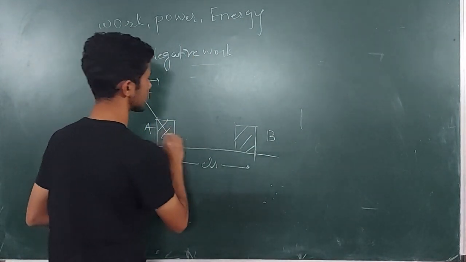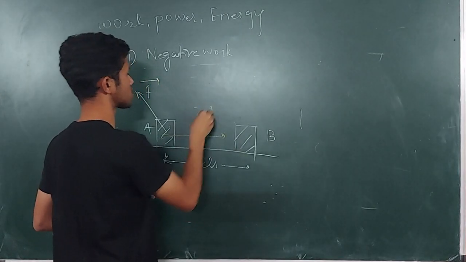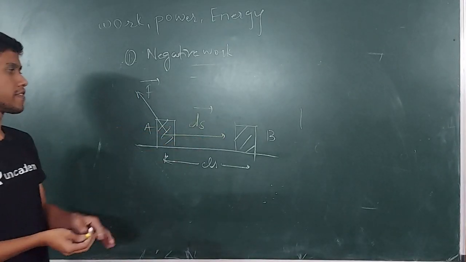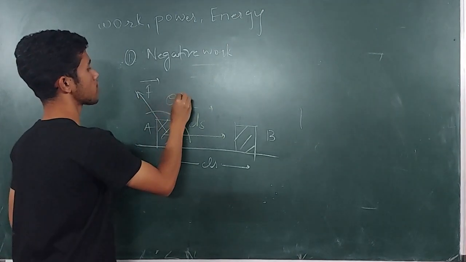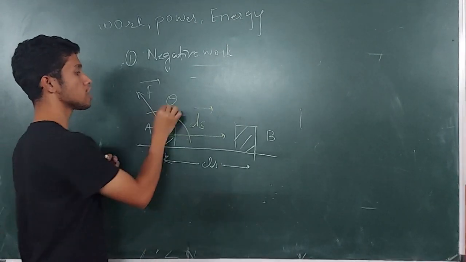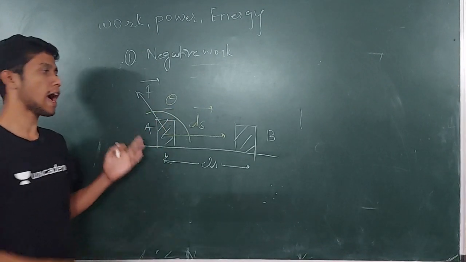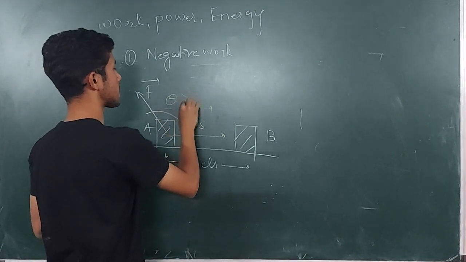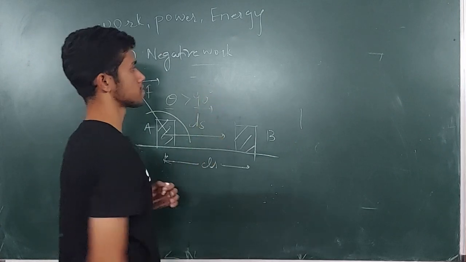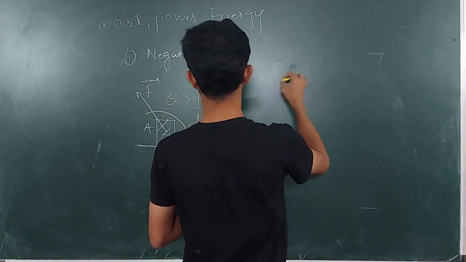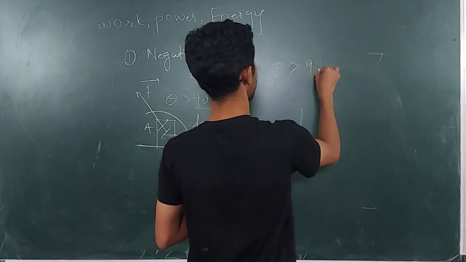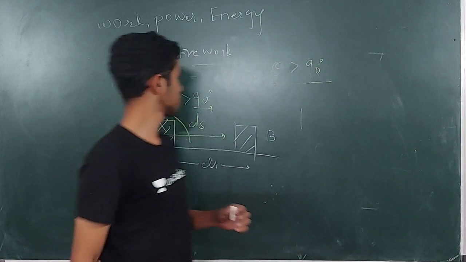The direction of ds is in this direction, the horizontal direction, and this is the direction of force. So tell me, this is the theta. What will be the value of theta here? The value of theta, this is an obtuse angle and it is going to be surely greater than 90 degree. So I can write the value of theta is greater than 90 degree.